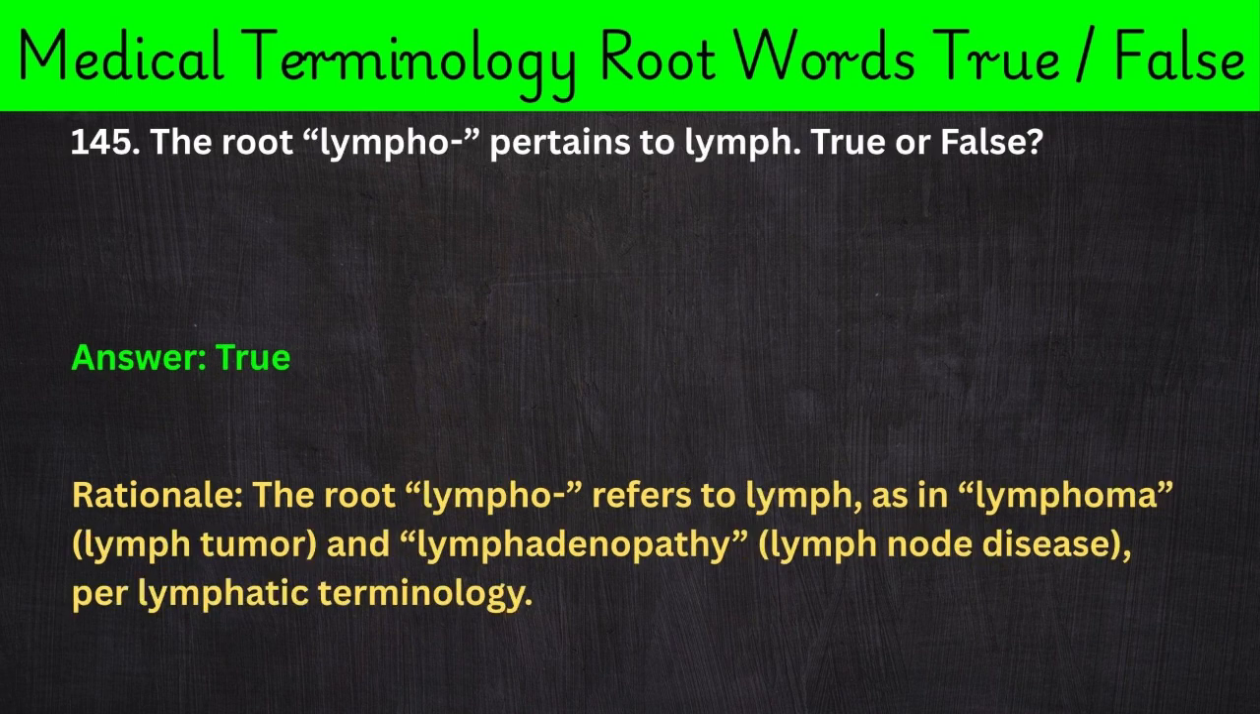145. The root lympho- pertains to lymph. True or false? Answer: true. Rationale: The root lympho- refers to lymph, as in lymphoma, lymph tumor, and lymphadenopathy, lymph node disease, per lymphatic terminology.